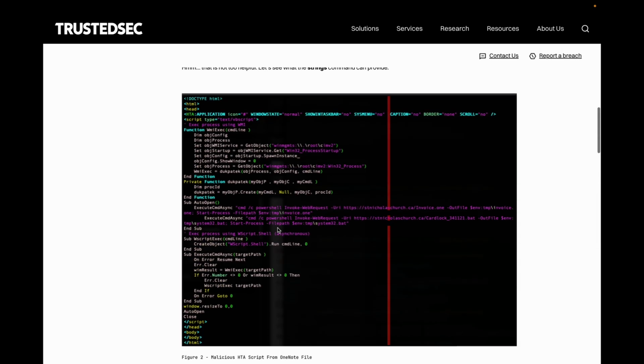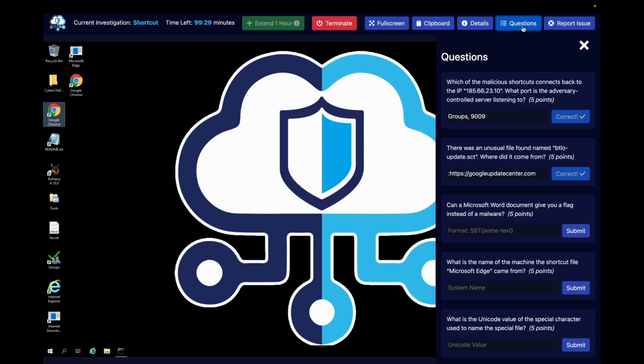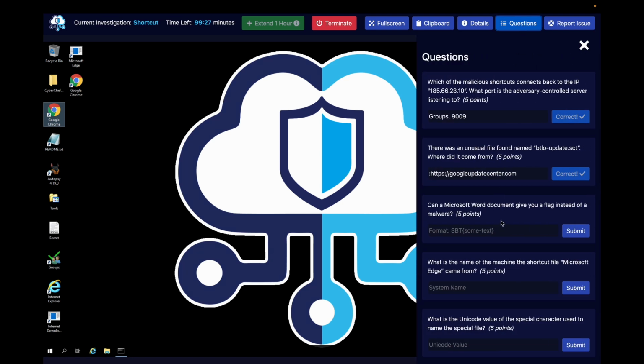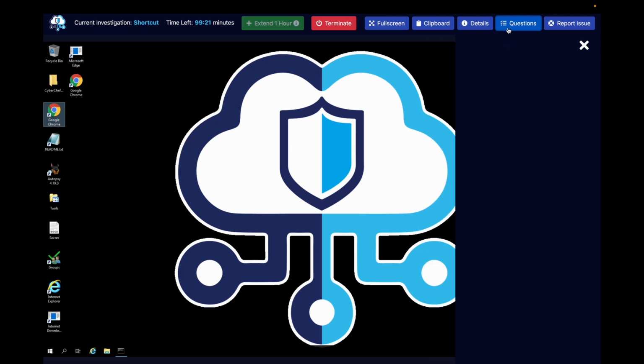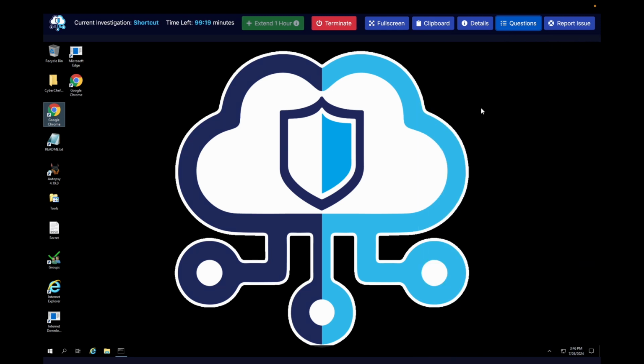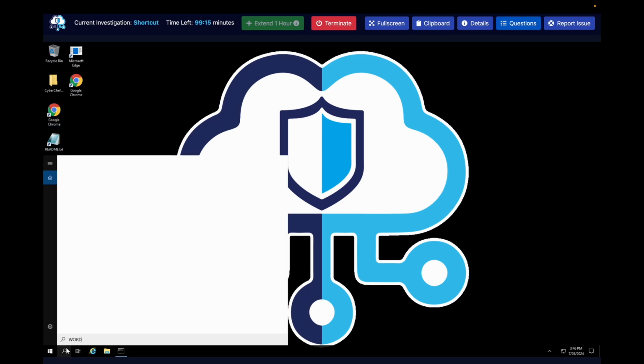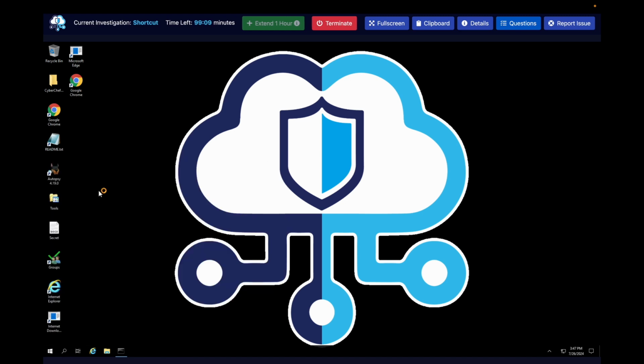So when we go back to the question here, what Microsoft document gives you a flag instead of malware? We already know we should be looking at a document. So let me see. There's no way Word could be installed in here, or it could be. I'm not too sure. I guess WordPad is WordPad?